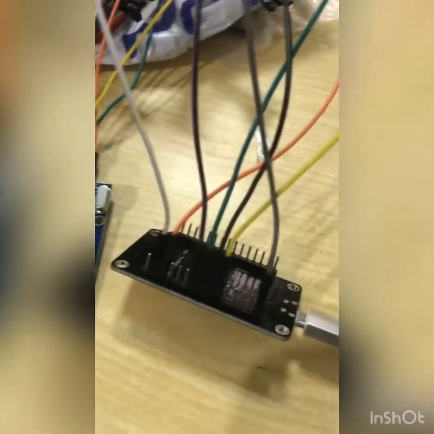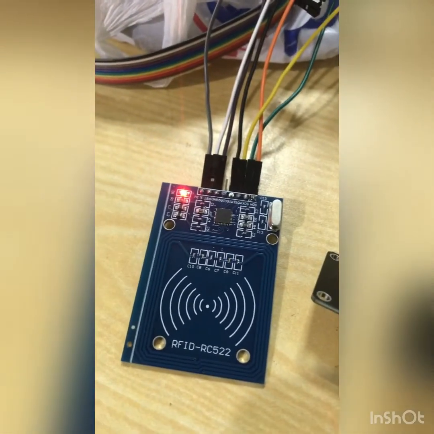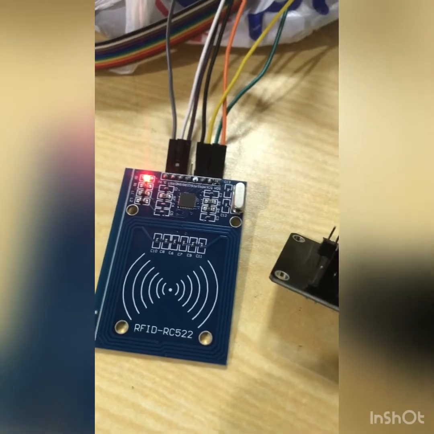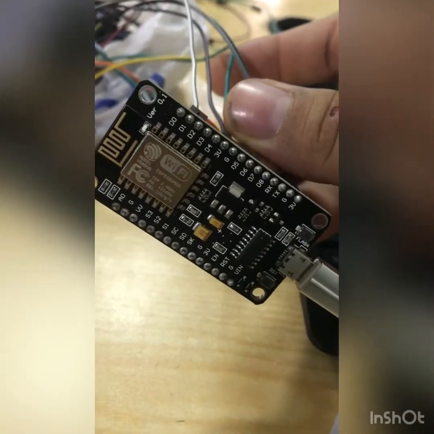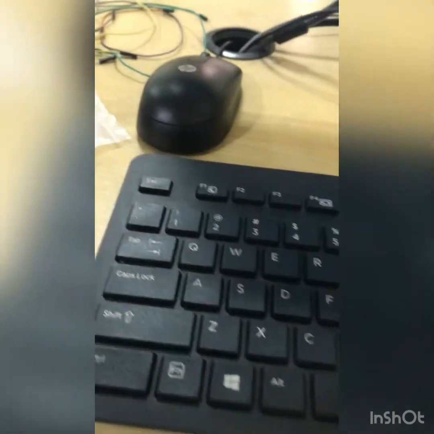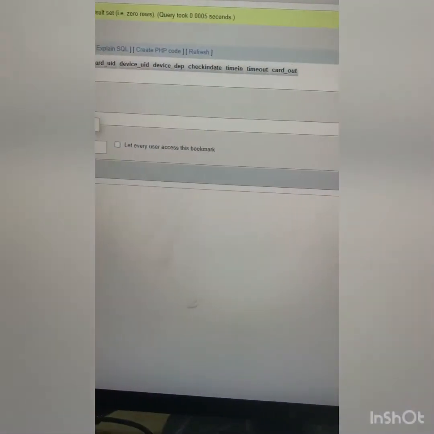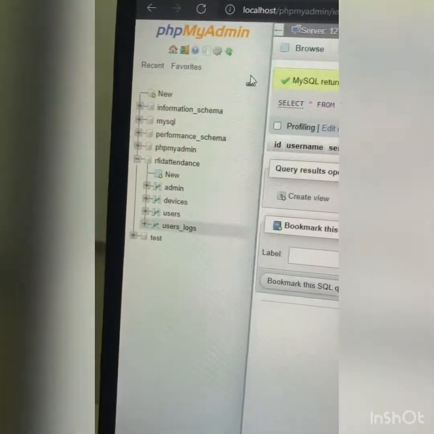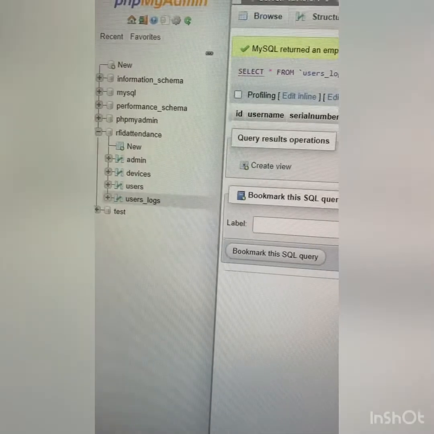Bismillahirrahmanirrahim. Our demo tutorial topic today is the RFID based attendance system. The hardware used is the RFID RC522 and Node MCU ESP8266. This is our hardware used for the RFID based attendance system, and we deployed the software on a website on localhost with a MySQL server, which has 4 tables: admin, devices, users, and user log.